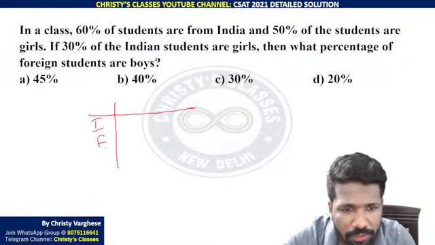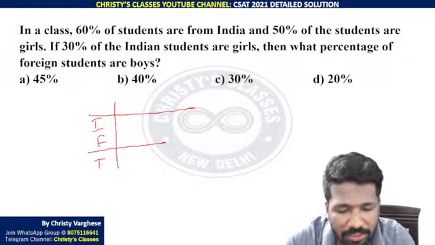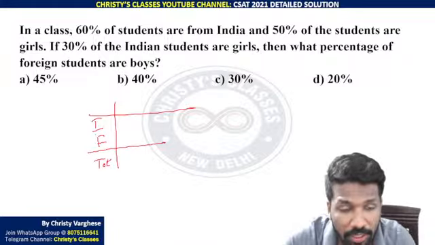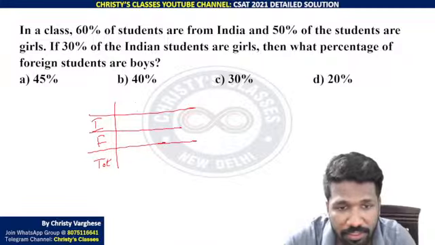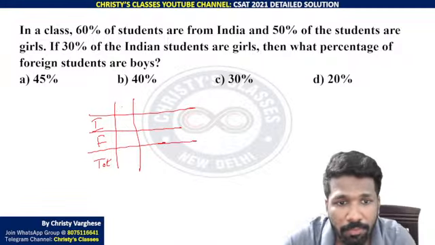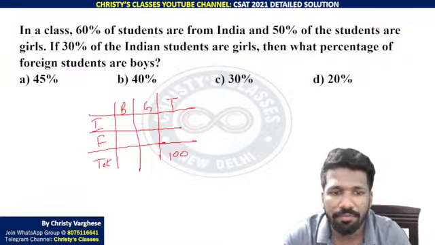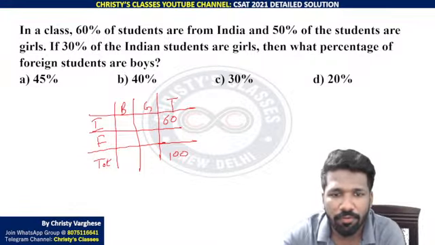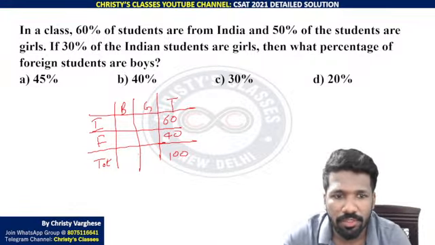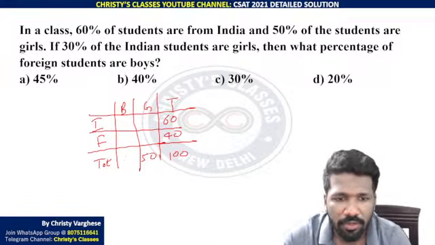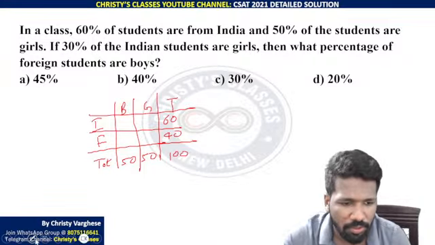Indians, foreigners, total. Yes, Kaushiki. I wrote 50 instead of 60. That was a mistake. So boys, girls, total. So total 100 people, I assume 60% are from India. That is all correct. Foreigners will be 40. 50 students are 50% are girls. Remaining are 50. This much is all correct.